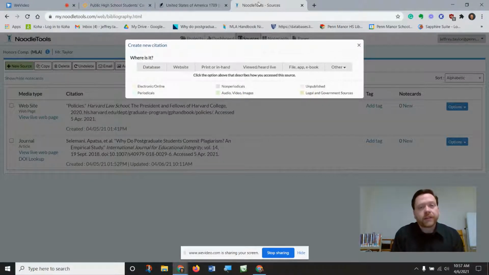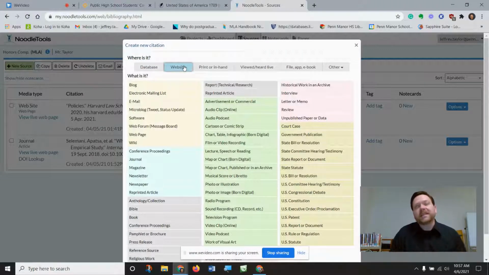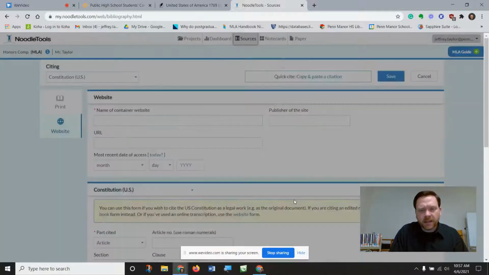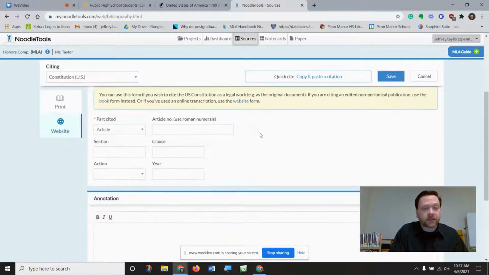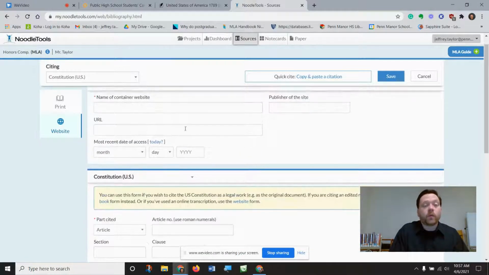So first, the Constitution. If you head to the sources page here, we're going to click on website because again, the assumption is that rather than having a physical printed copy of the Constitution or something from a book, you went online and found a copy of the Constitution there. If you look under website, you'll see U.S. Constitution is down here at the bottom, and when I click that, it will take us into a form. And this is actually the form we will end up using.